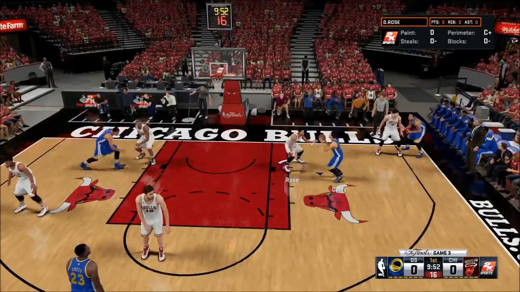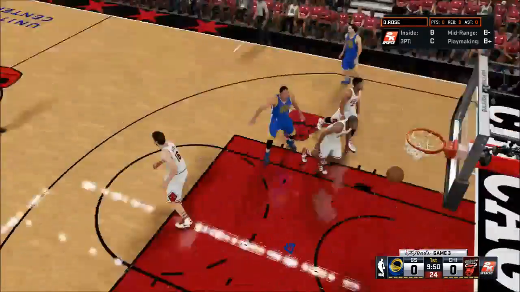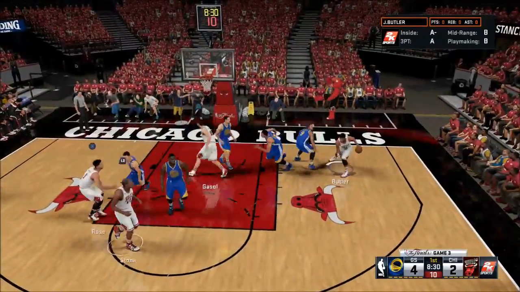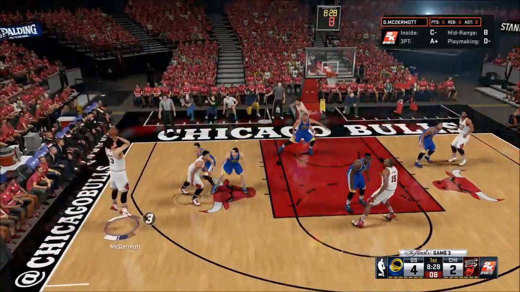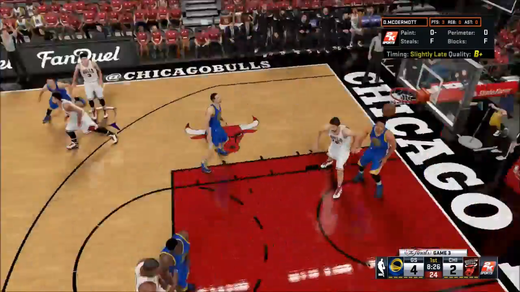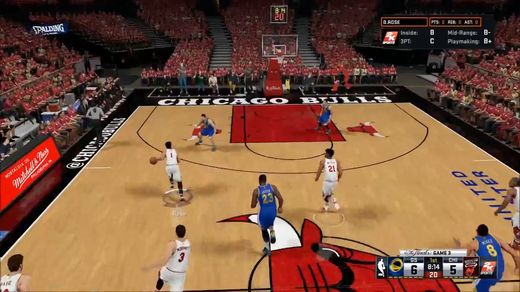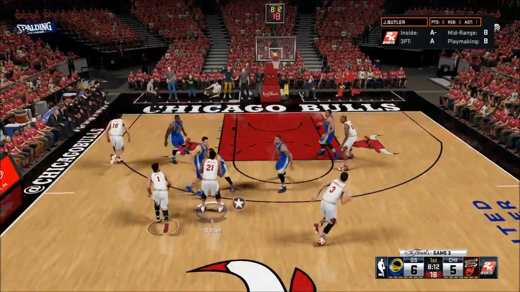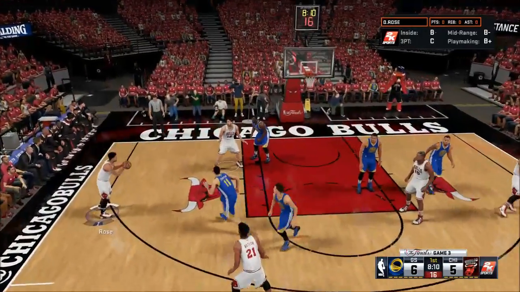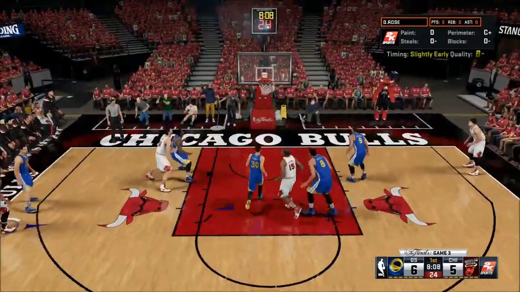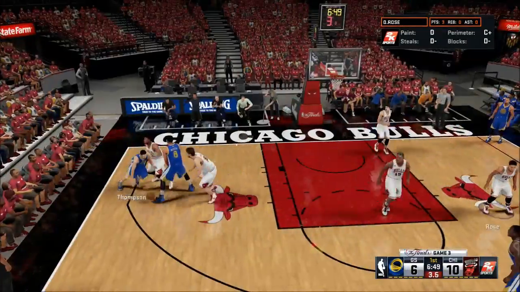But to get this thing started off, Steph Curry's just going to do some dribble moves, pull up jumper, and Derrick Rose, he's going to hit that one, get to go. They're at 4-2. Here's Jimmy Butler throwing it across the court over to Doug McDermott. That's a 3 ball. He gets that one to go. We're up here early, now down by 1. Here's Derrick Rose over to Jimmy Butler. Jimmy Butler's going to give it back to Derrick Rose, just steps behind the 3-point line. He hits that 3. We're up 10-6 now here.